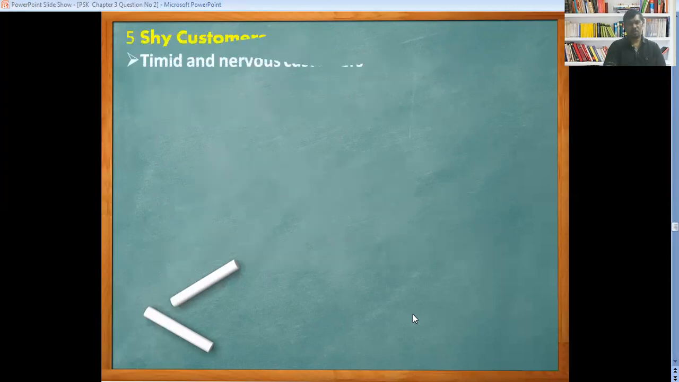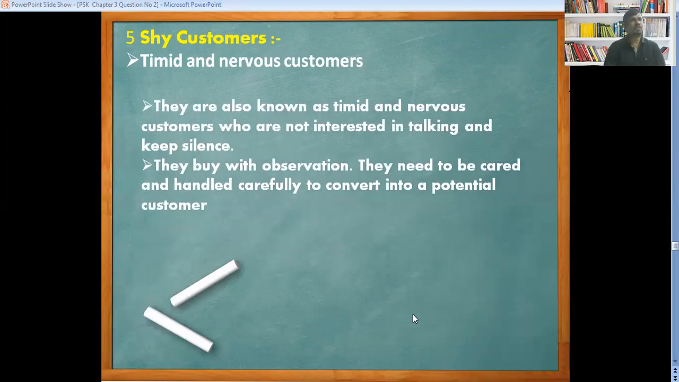Now we are going to see the fifth one, the shy customer. These are the timid and nervous customers. They are not in a position to take the decision at the time of purchasing the product. They are also known as timid or nervous customers who are not interested in talking and keep silent at the time of buying the product. They are not so talkative. They do not express themselves about what kind of product they want.